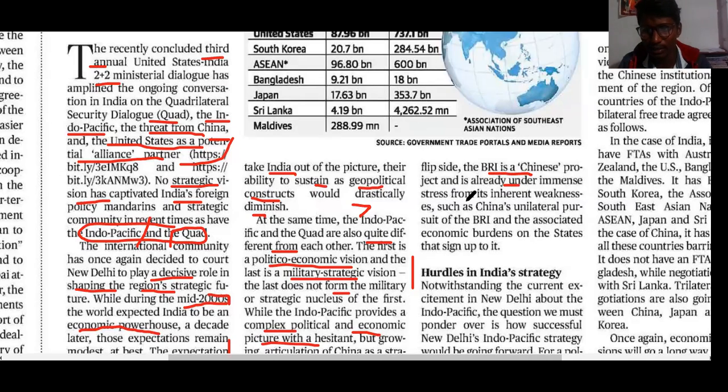immense stress from its inherent weaknesses, such as China's unilateral pursuit of the BRI and the associated economic burdens on the states. That means the BRI is already a project under immense stress. Through the Chinese unilateral policies of the BRI, it puts economic burdens on the states, creating a bad debt trap surrounding the states around China, while it is rapidly growing this BRI scheme.